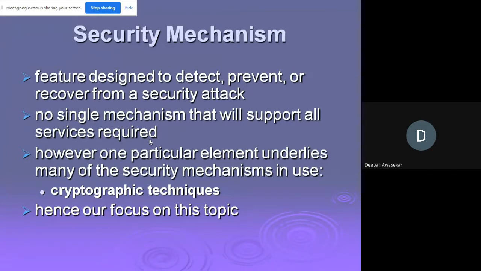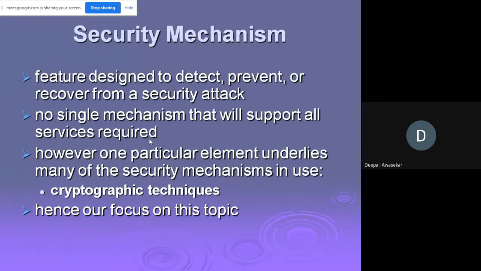Now, up till now, we have talked about the fact that we want to protect the data from unauthorized access. But how are we going to do it? Obviously, the answer is there has to be some mechanism. And security mechanisms are basically the features designed to detect, prevent, or recover from a security attack. If the attack has already happened, then it can be recovered if possible. Else, if it has not happened, it is a mechanism to prevent and protect and also to detect.